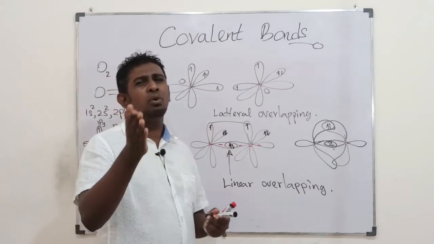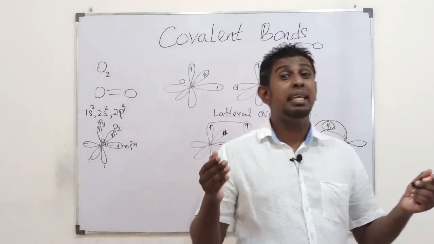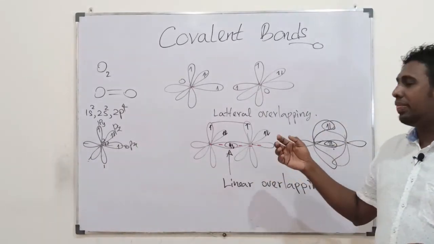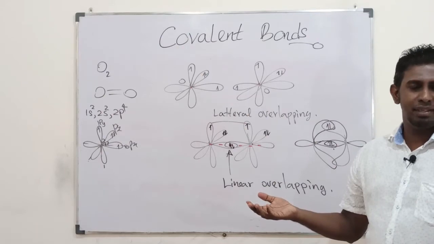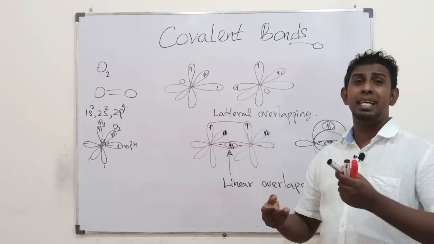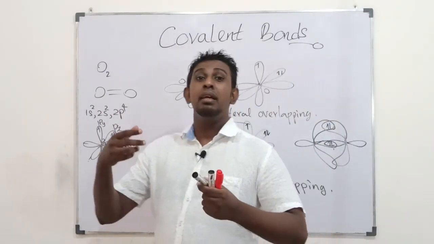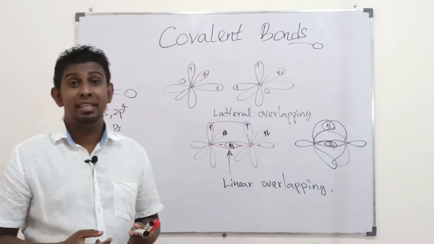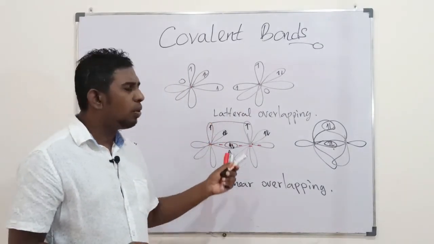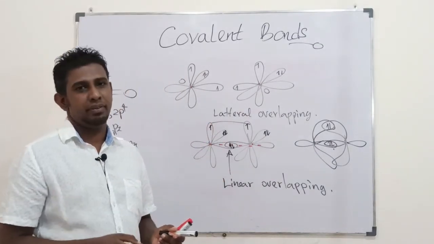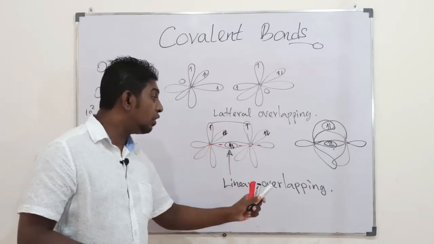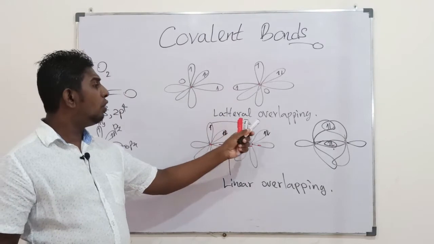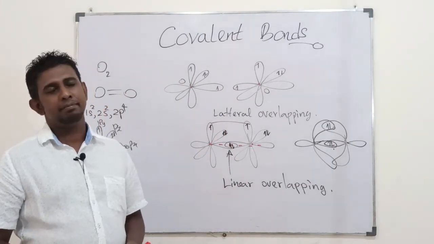Once the overlapping is linear, the other overlappings are not possible on the same line. So the other overlappings happen laterally. Students, once you already have the linear overlapping, all the other overlappings take place laterally.